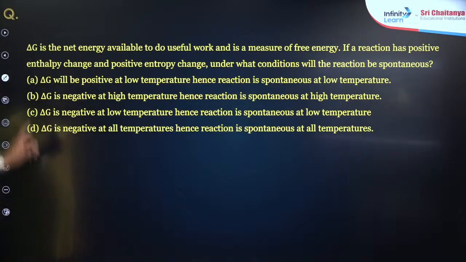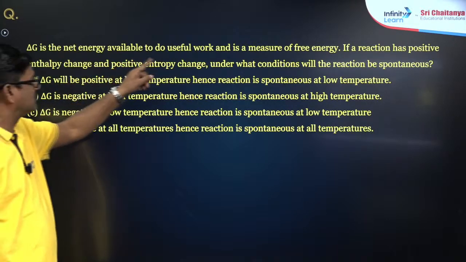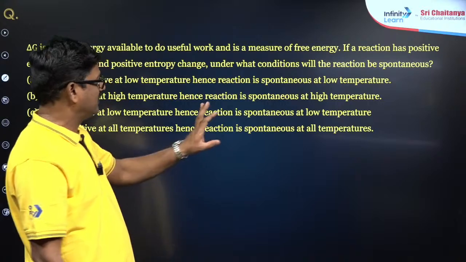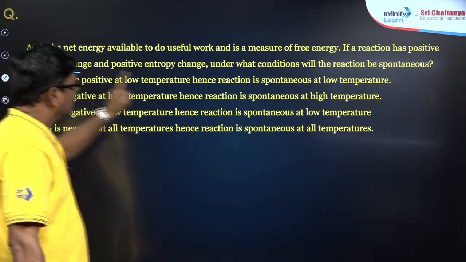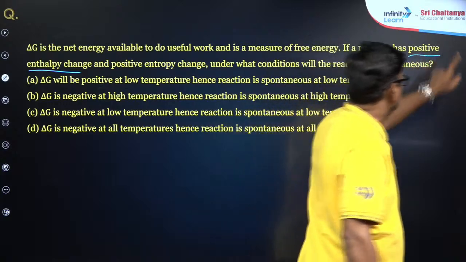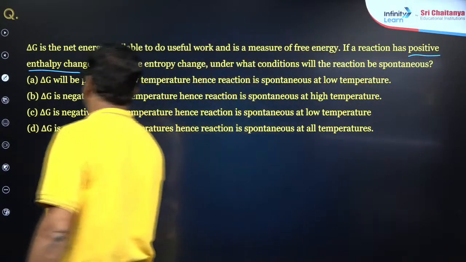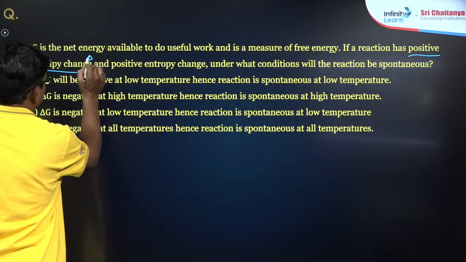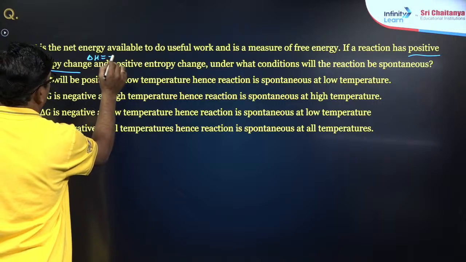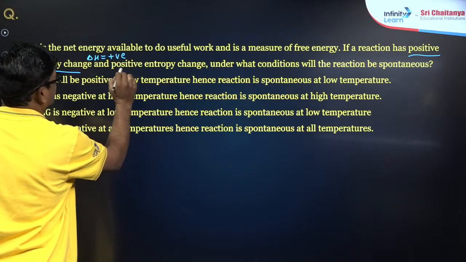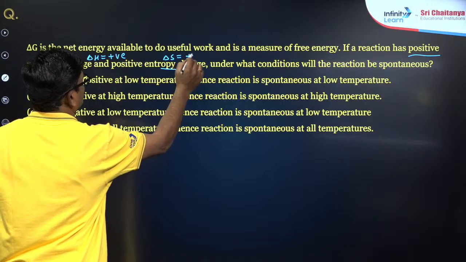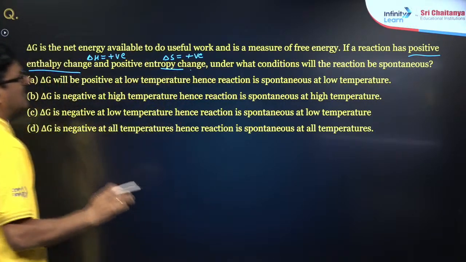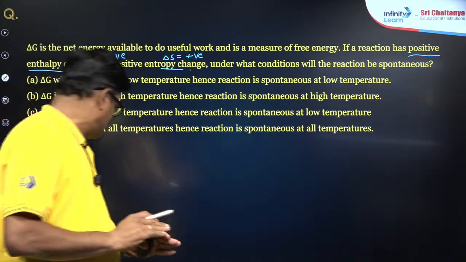Delta G is the net energy available to do useful work and is a measure of free energy. If the reaction has a positive enthalpy change, I mean to say delta H is going to be positive, and a positive entropy change, delta S is going to be positive, under what condition will the reaction be spontaneous?